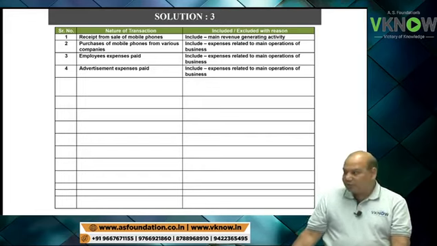Point number 6 will be include. Point number 7, warranty claim received from company. Again, this relates to your day-to-day operation. Include. Write down include. Point number 7, include.